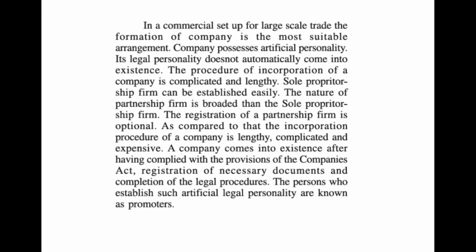This is because in sole proprietorship and partnership firm, the owners have limited expertise and also limited capital. In a company, a large sum of money can be raised through shareholders and a wide range of experience is available through the directors. Registration of sole proprietorship and partnership firm is optional, and even in situations where it is preferred to register the firm, the process is very simple. However, for a company, the incorporation procedure is very lengthy, complicated, and expensive.